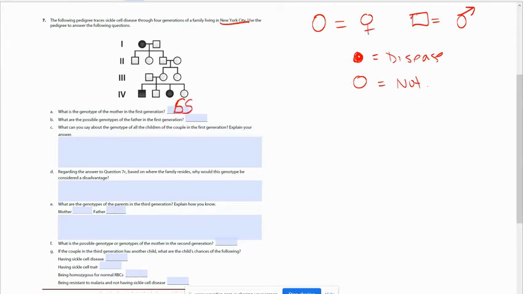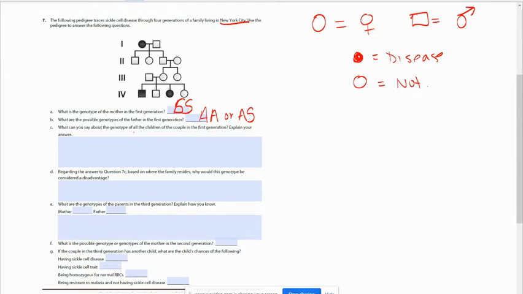What are the possible genotypes of the father? The father does not have it, so he is either AA or AS. And we don't know because none of his children have it.